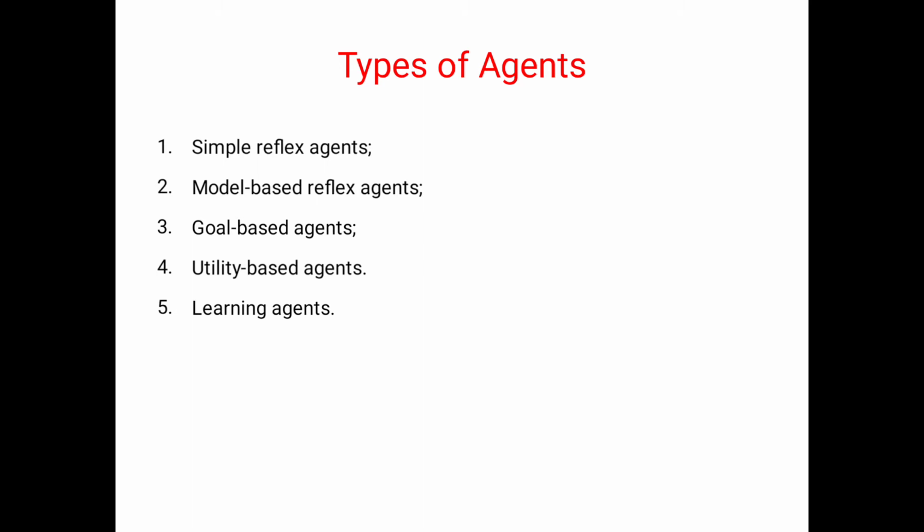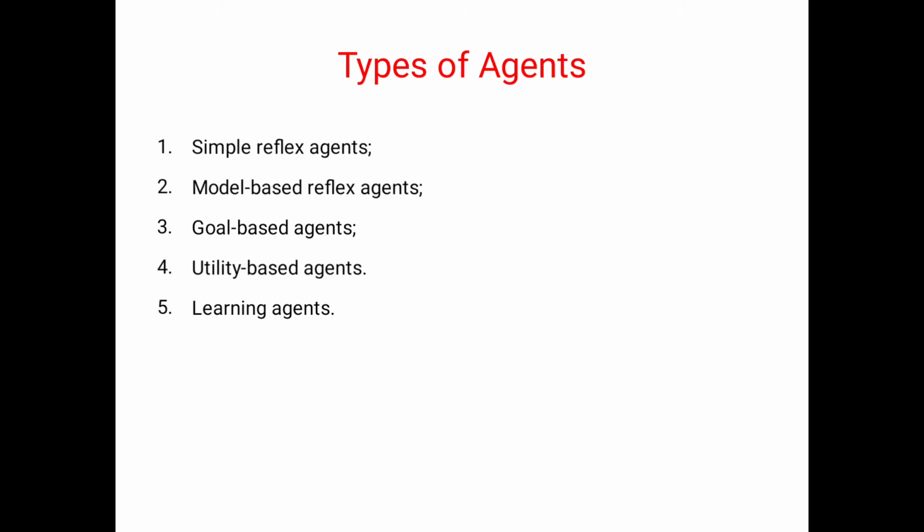Coming to the model based reflex agent, it depends completely on the model. This type of agent depends on history, internal memory. The third is the goal based agent. Here the agent concentrates only on achieving goals.